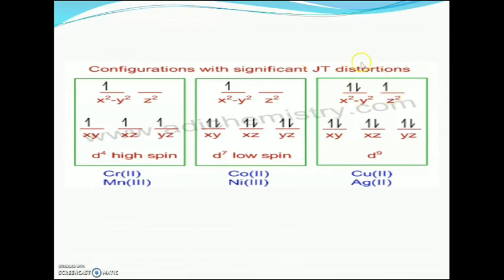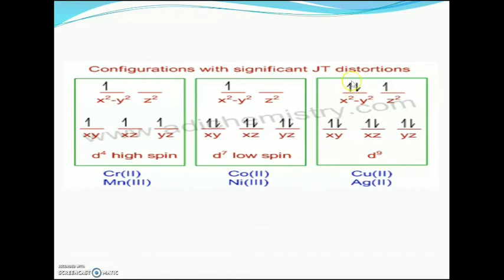If we take the eg configuration as dx²-y² 2 and dz² 1, then there is more electron cloud in the dx²-y² orbital than the dz² orbital, so that the ligands in the xy plane are repelled to a greater extent.